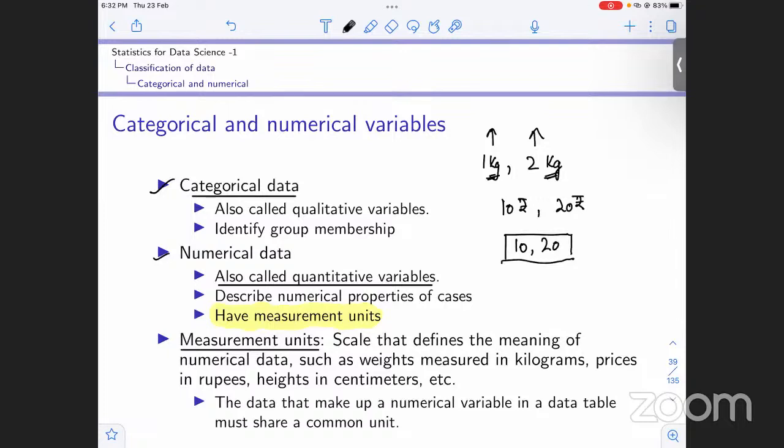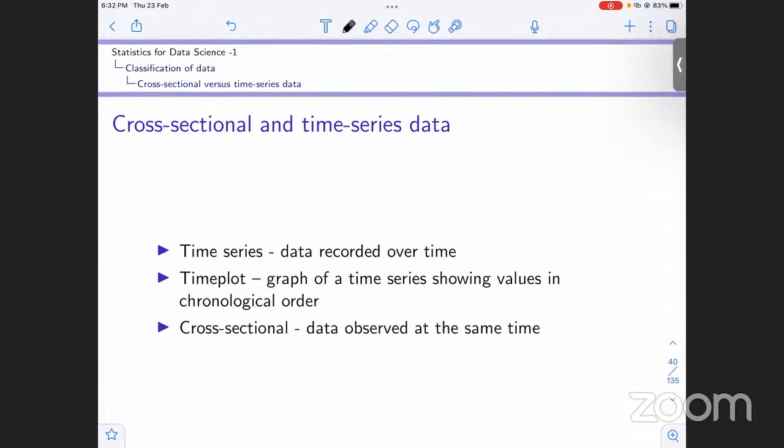These numerical variables in a data table must share a common unit. For example, we cannot have 10 kg and for the same variable have 5 rupees, right? If we are concerned with weights, it must be kg throughout, or grams, or milligrams for that matter. Now moving ahead, we have two more types of data.